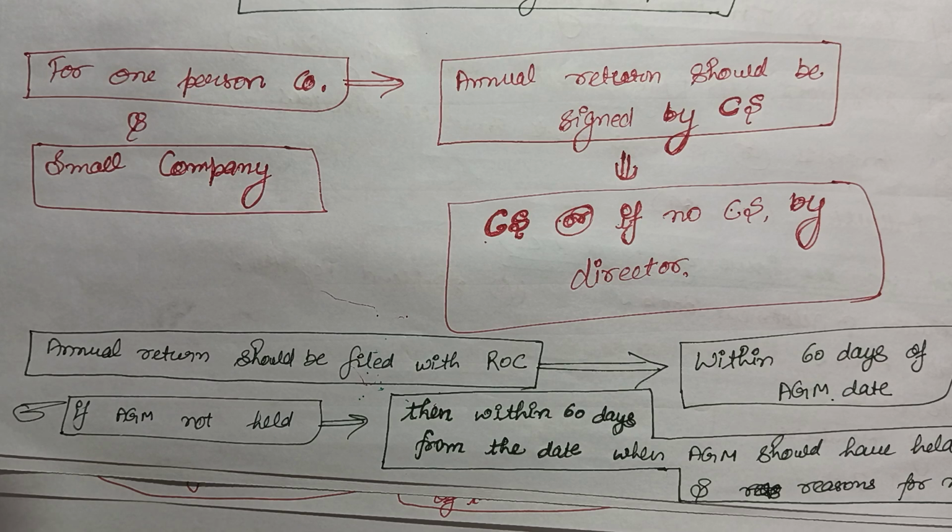The ROC will not say okay, you did not hold the AGM, so don't file.